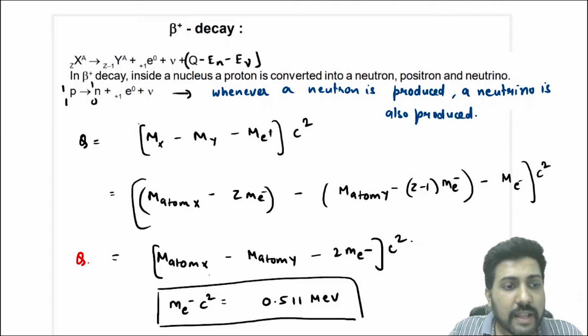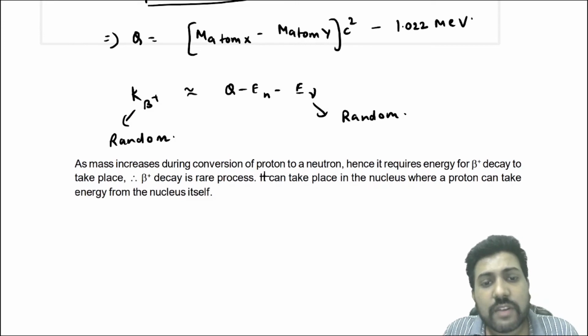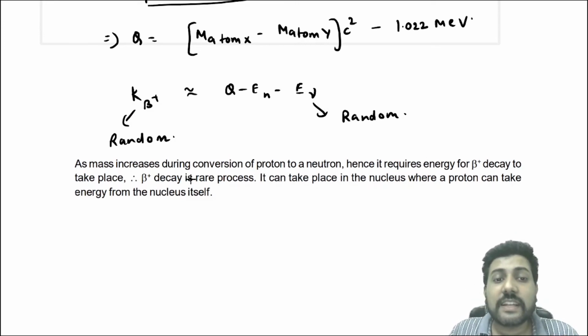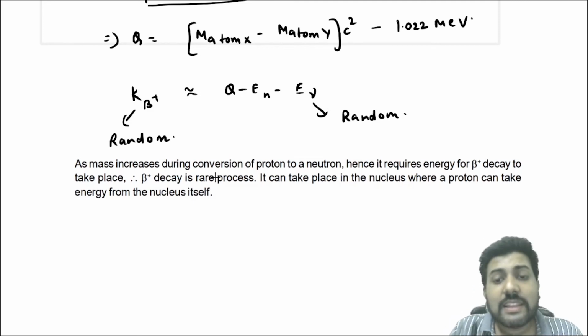Okay, so I'll tell you here, as mass increases during conversion of proton to neutron, it requires energy for beta plus decay to take place. Therefore, beta plus decay is a rare process. Beta plus decay does not occur as spontaneously as beta minus decay. It can take place only in those nuclei where the proton can take energy from the nucleus itself.